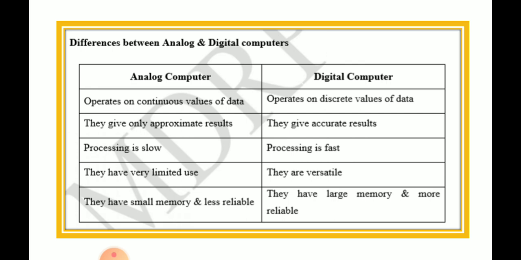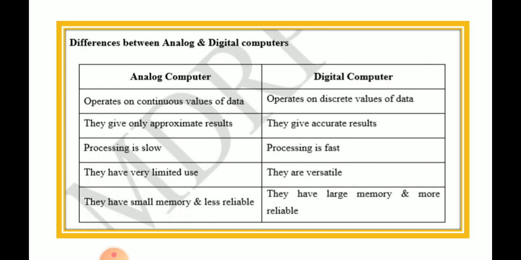In analog, the processing is slow. In digital, the processing is fast. And analog has very limited use. We can use it only for certain purposes. But digital is versatile, which means you can use it as much as you want. There is no limit that you have to use it only in such limited cases.